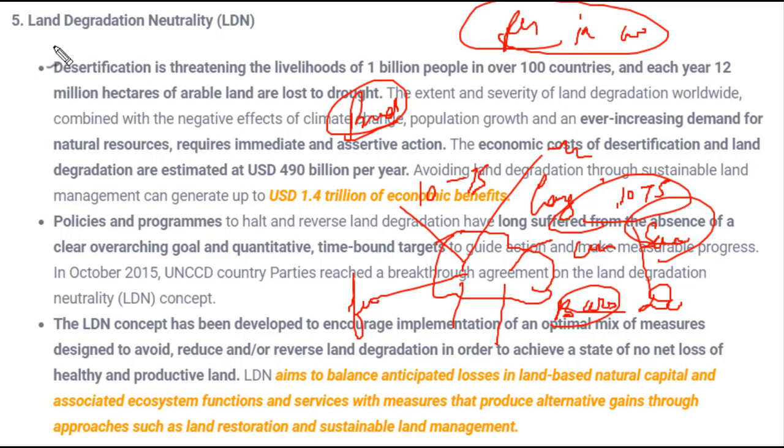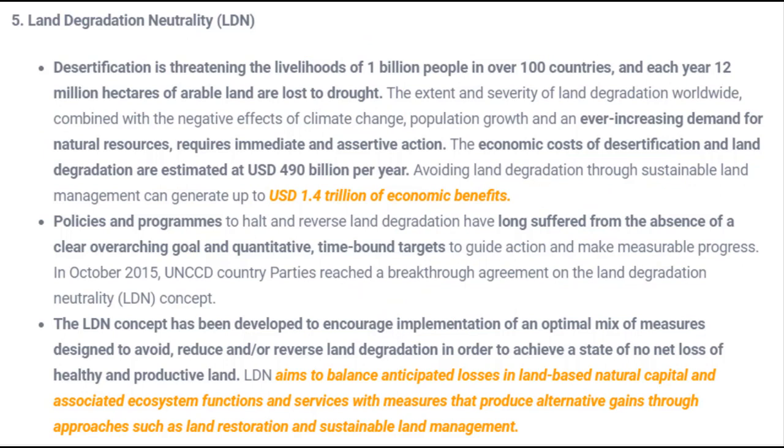So in order to protect against this land degradation, the Land Degradation Neutrality programme was launched. By the name itself, it is clear that the land which is being degraded has to be turned to a neutral or normal stage, and the lands which are in the process of degradation should be stopped. Okay, so let's see what is given over here.